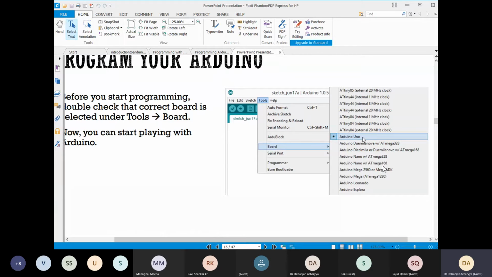Is my screen visible to you? Yes, sir. Okay, so you can see that there is the Atmega 328, one kind of microcontroller, and a very low cost microcontroller, the Atmega 168.